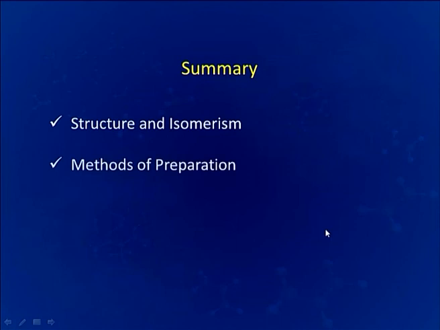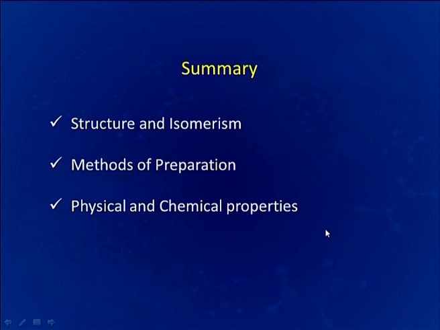Methods for the preparation of alkynes. Then we have also discussed physical and chemical properties of alkynes, and finally applications of the many important compounds which we are getting from the alkynes. So, we have finished alkynes, which are the most unsaturated hydrocarbons, and we have learnt all about acetylene, which is the simplest member of alkyne series.